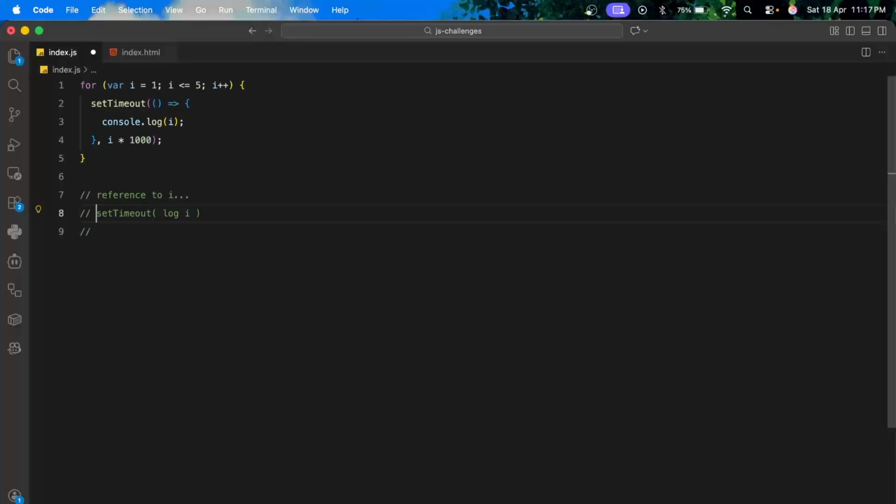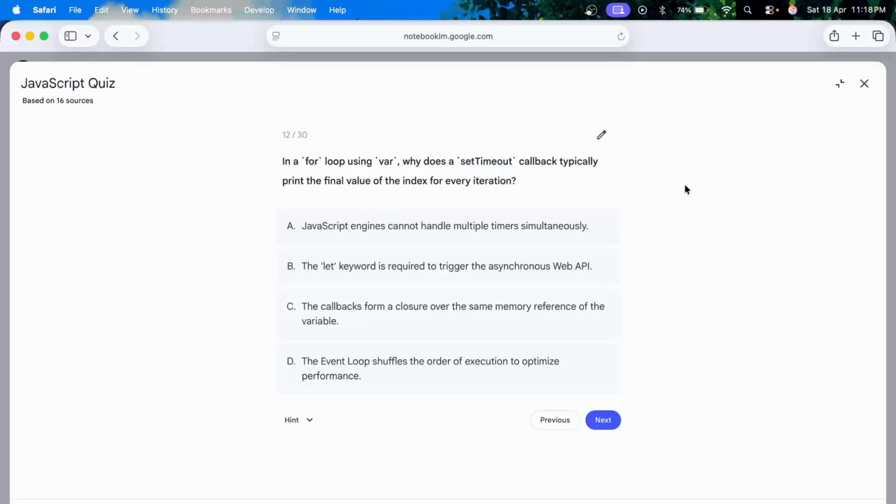And then we have something like log i after 2 seconds, and log i after 3 seconds, and similarly. So all of them are holding the reference to i, and when this is done, i is incremented to 6, and the loop comes out. This will all be done in some milliseconds, and after that the setTimeout is executed, and log i then gets the value 6. So this is how it is done. Here the answer would be: the callbacks form a closure with the same memory reference of the variable.